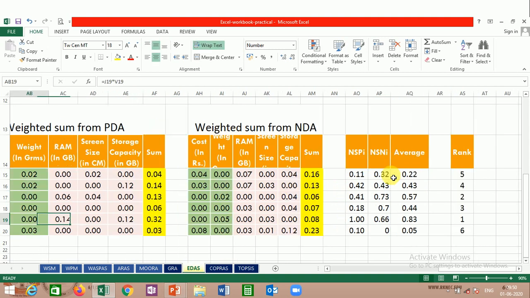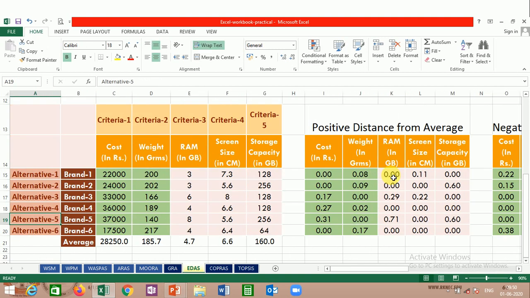So this is a little lengthy process in terms of calculation, but the calculations are quite easy compared to the previous method. COPRAS method has the highest number of calculations. Means if the number of alternatives and the number of criteria are very large, it will become quite difficult for an investigator to apply the COPRAS method. But in EDAS, though the calculations are lengthy, they are quite easy. You just need to make some addition and average, nothing else.